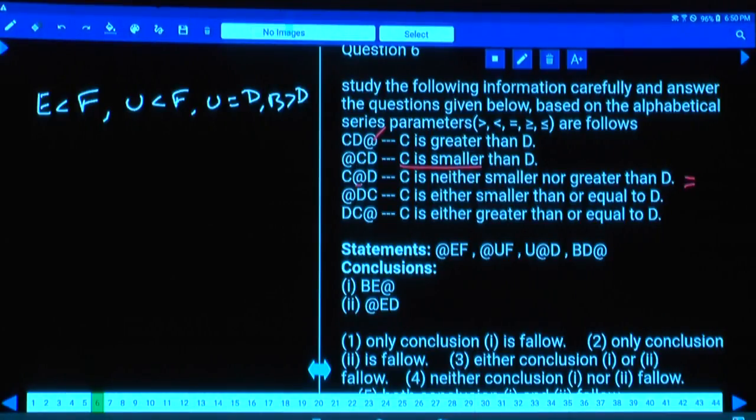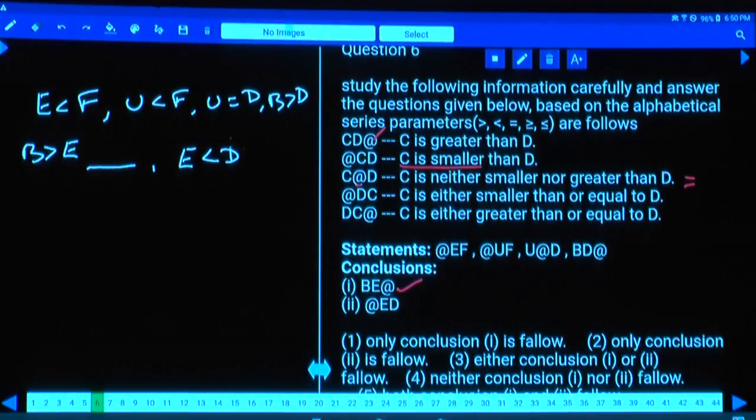Now these are the statements we have. And with the help of this, first conclusion: B at the rate of E means B greater than E, whether that is true or not. And the second one, at the rate of E and D, at the rate of stands for lesser than, so E is lesser than D. Now, statements followed by two conclusions.